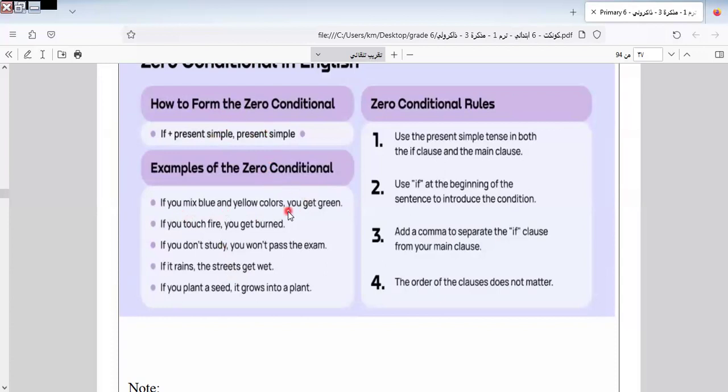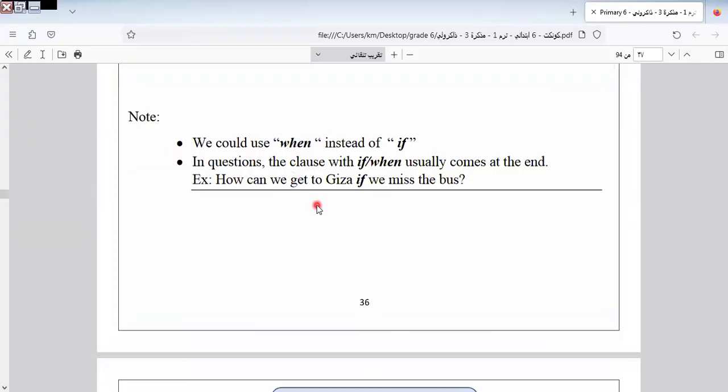If you mix blue and yellow color, you get green. Here we have, if you touch fire, you get burned. So here we have present and present. This is zero conditional, okay? We could use when instead of if. We have the same meaning with when, okay?